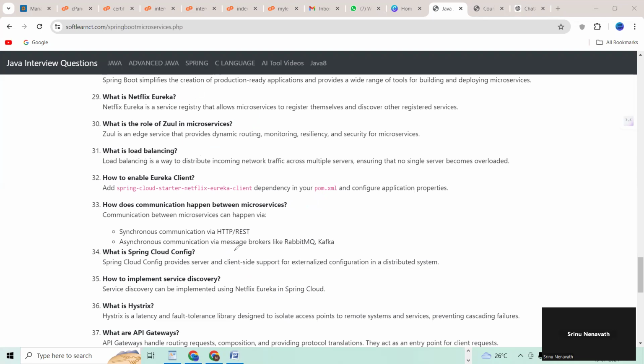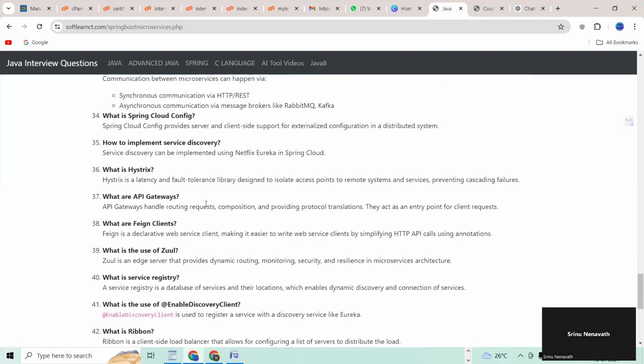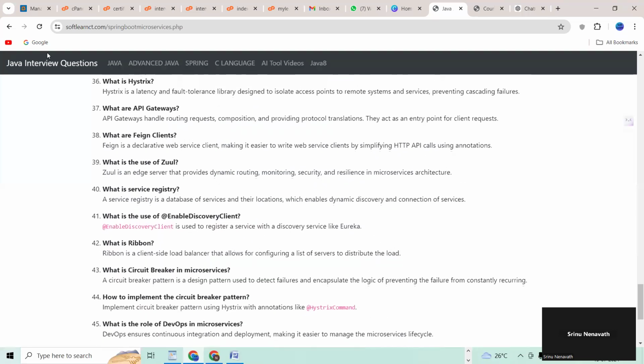36. 36th question. What is Hystrix? 37. What is the API gateway? 38. What is the Feign client? 39. What is the use of Zuul? 40. What is the service registry? 41. What is the use of the enable discovery client?